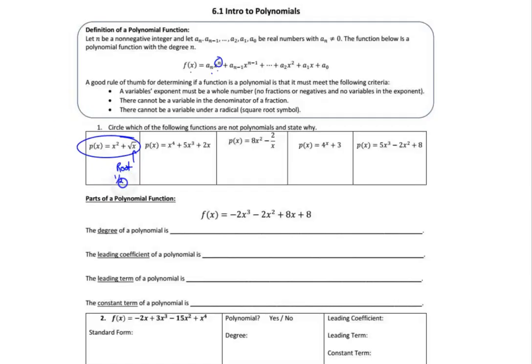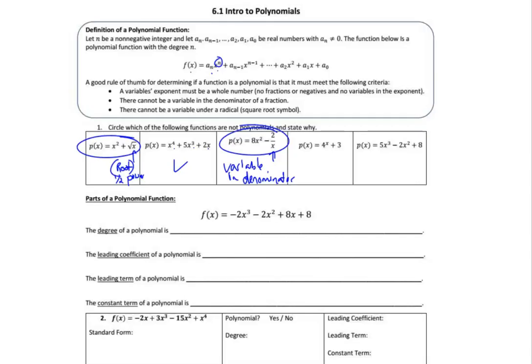The next one, x to the fourth plus 5x to the third plus 2x, yes, that is a polynomial function because everything has whole number powers and it's written in order even. The next one is not, because this has a variable in the denominator. I should have put bottom, it's shorter to write. Denominator. So that one's not a polynomial function.